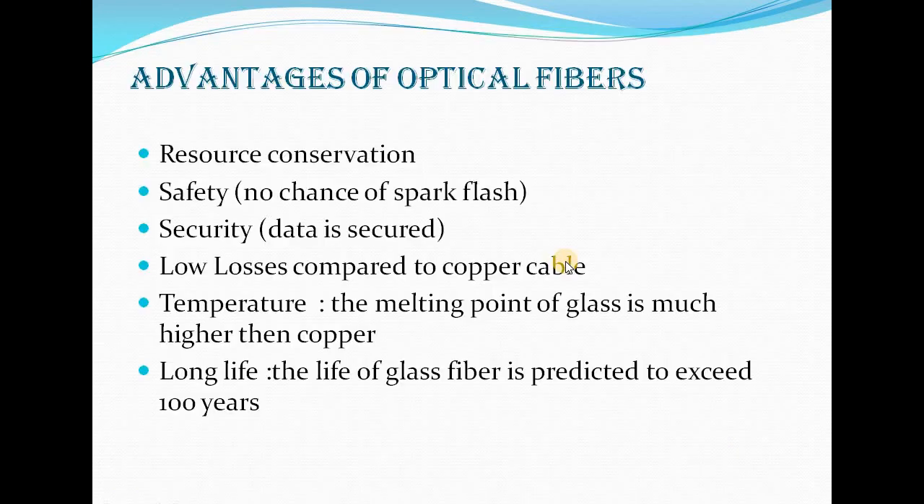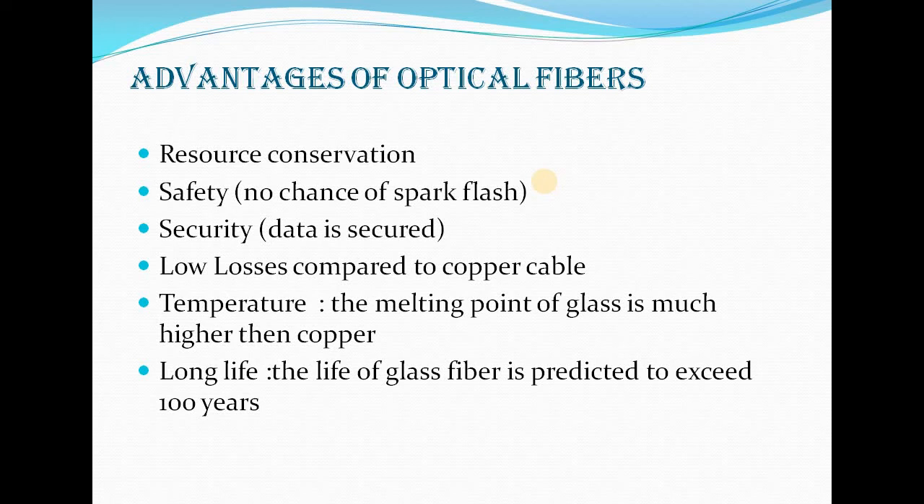Next come the advantages of optical fiber. First is resource conservation. You know that glass is made up of silicon, and in the preparation of optical fiber, sand is the most important ingredient. As we know, sand is present in a large amount in the lithosphere, so we can get sand anywhere. So it is resource conservation.